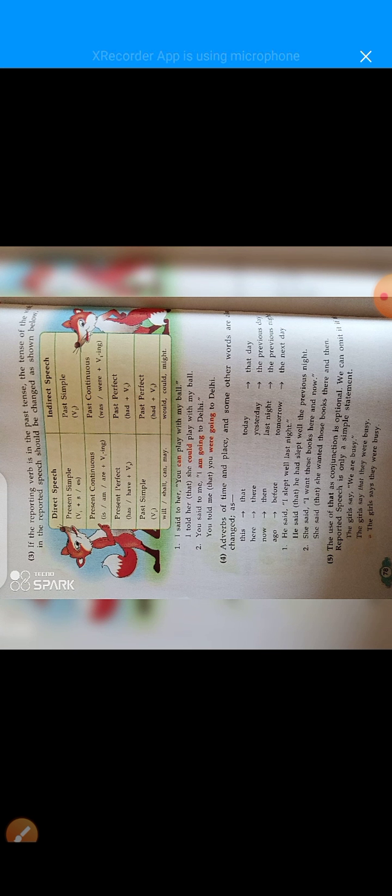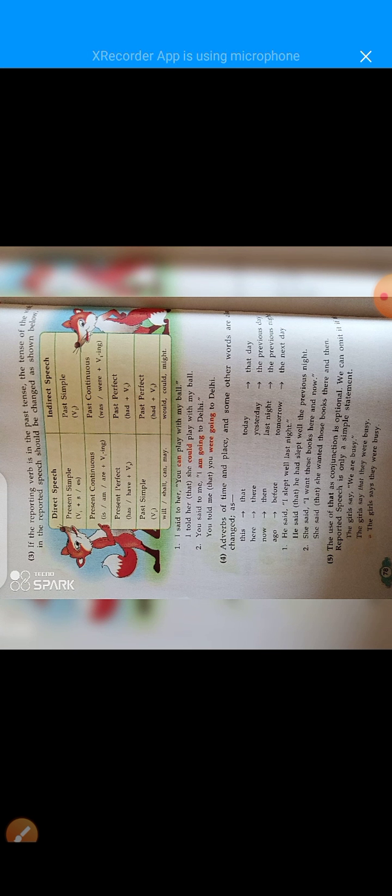Number 2: She said, "I want these books here and now." She said that she wanted those books there and then. These becomes those, here becomes there, and now becomes then.